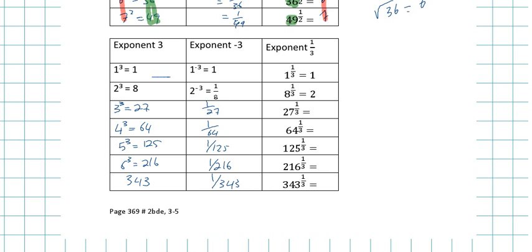What do you get? Not 2.9. It's actually 3. You're not putting it into your calculator right.